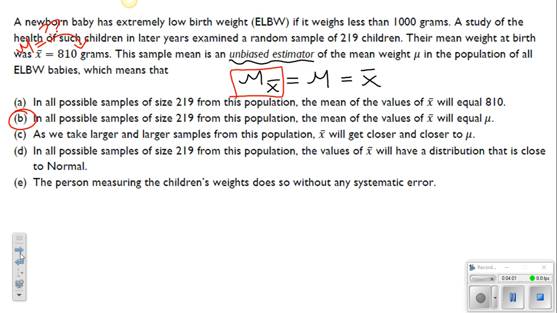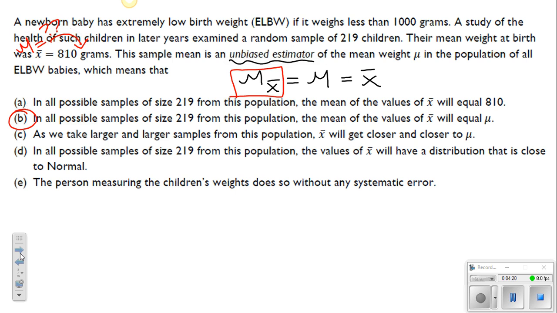Now, I know a lot of you guys might confuse that with Part A here, because in all possible simple random samples of 219 from this population, the mean of the values of X bar will equal 810. Well, that's for the sample. Remember, we're talking about the true population mean.